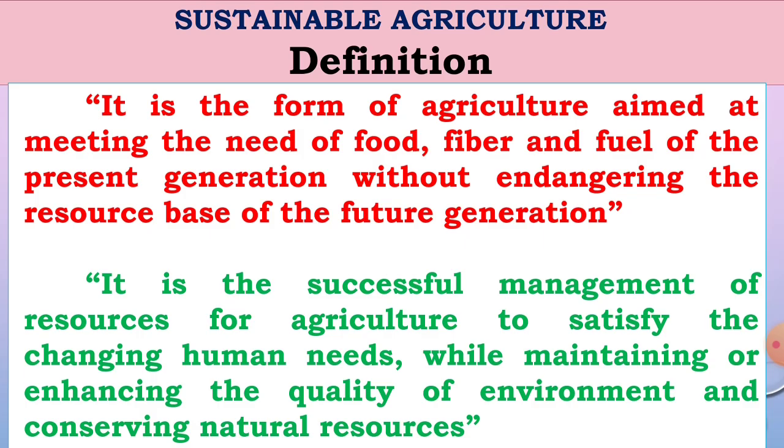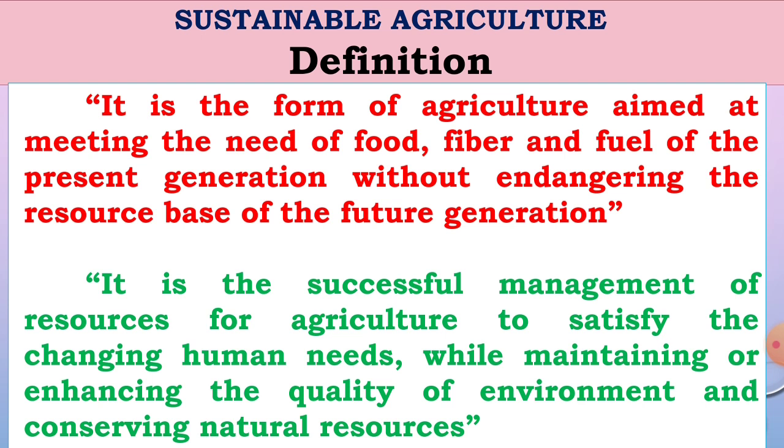Then see the definition of sustainable agriculture. This is the most important definition or topic. First see the definition. Sustainable agriculture is a type or form of agriculture. The main aim of sustainable agriculture is to meet the basic needs of the present generation, that is food, fuel, fiber and clothes. These are the basic needs of human beings, to be met without endangering the resource base of the future generation. That is called sustainable agriculture.